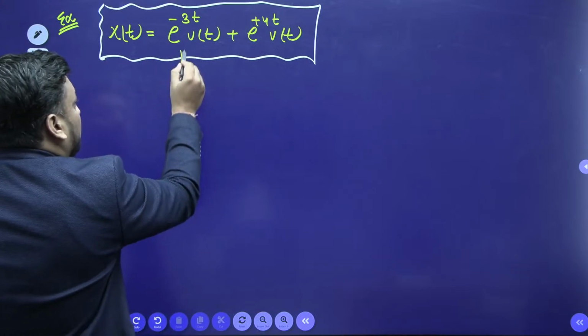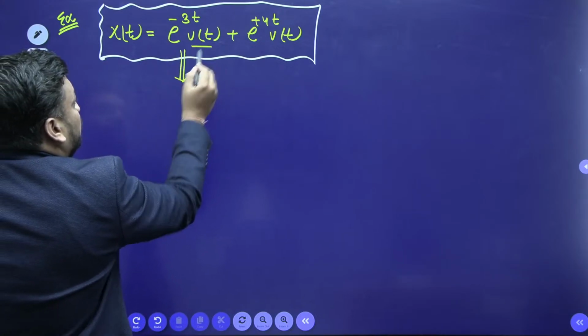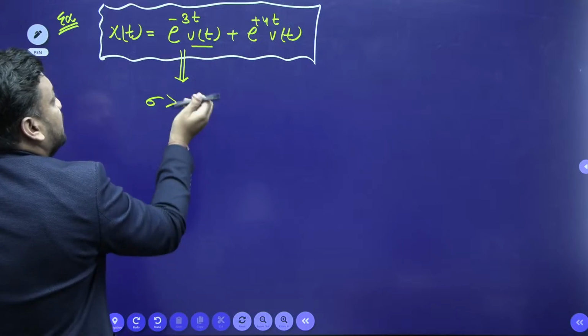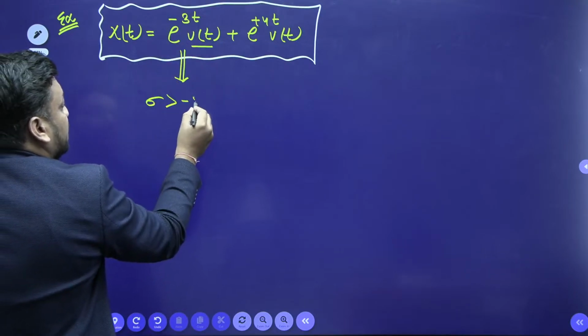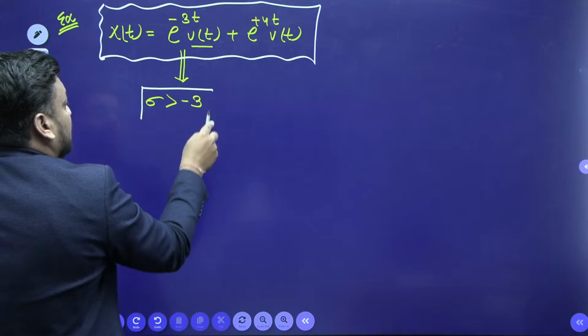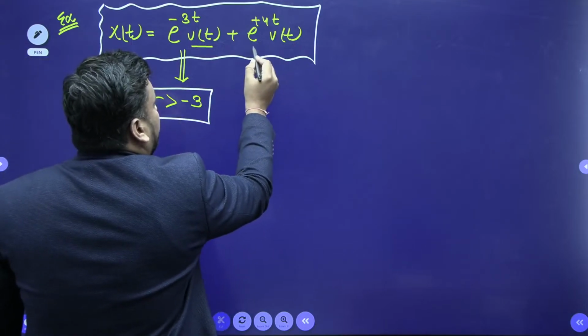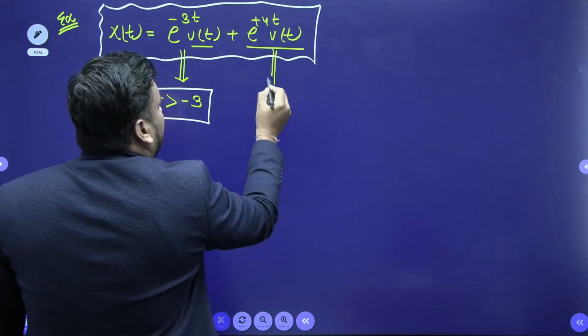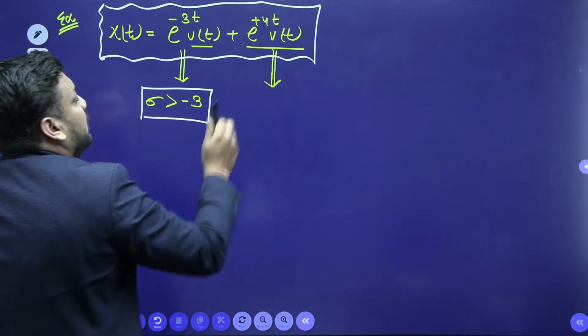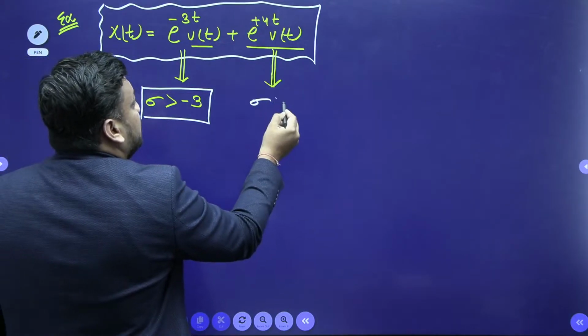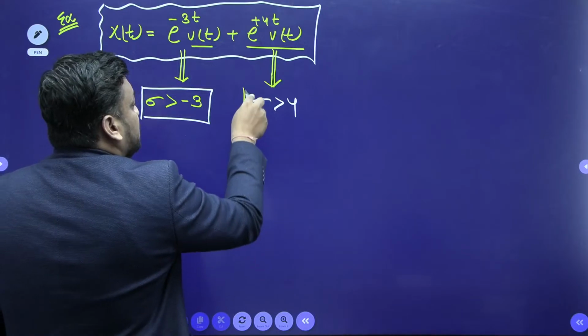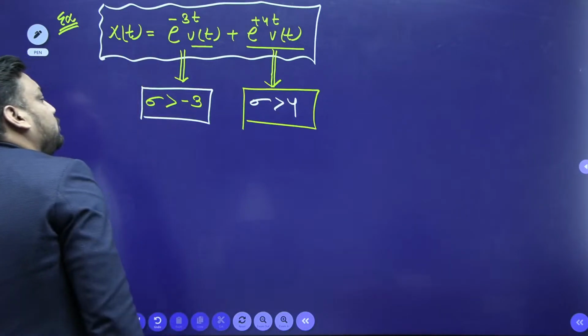If I talk about the ROC region, then because of u(t), ROC is sigma greater than, greater than what? T ke multiple. So sigma is greater than minus 3. This is my first ROC, sir. If I talk about the second ROC, guys, the second ROC will be what? For e to the power plus 4t u(t), it means here sigma is greater than plus 4.